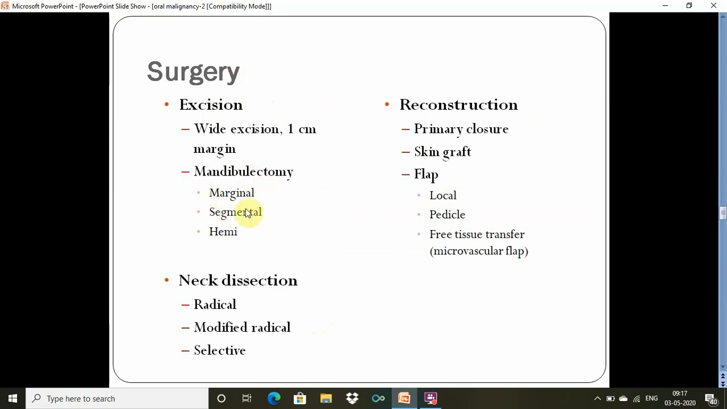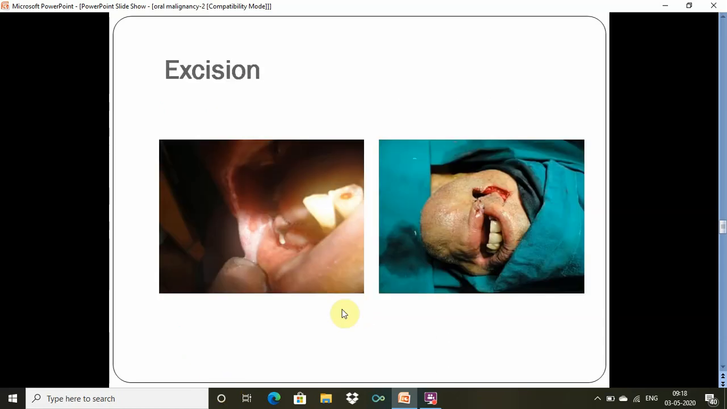In mandibulectomy, we have marginal, segmental or hemimandibulectomy. And reconstruction, the excision leads to a defect and it is reconstructed either with a primary closure or with a skin graft or a flap, which may be either local pedicle flap or free tissue transfer depending on the requirement or the defect. Neck dissection, whenever there is lymph node, we need either radical or modified radical neck dissection. Sometimes N0 neck with a high risk of metastasis, we need to do a selective neck dissection.